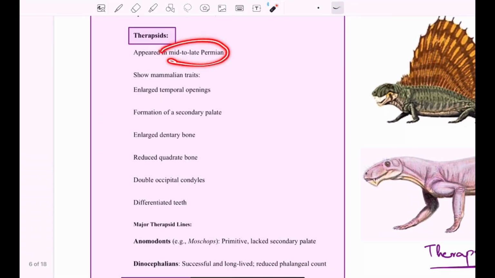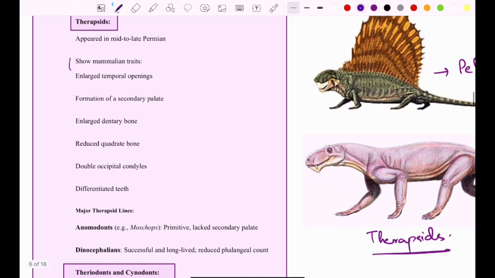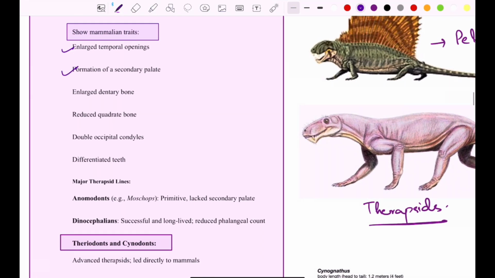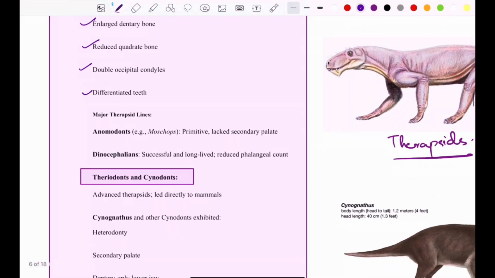Therapsids were present in the late Permian. They had certain mammalian traits, like enlarged temporal openings, formation of the secondary palate, an enlarged dentary bone, a reduced quadrate bone, double occipital condyles, and differentiated teeth. These are the qualities of the mammals. Major therapsid lines include anomodonts and dinocephalians.